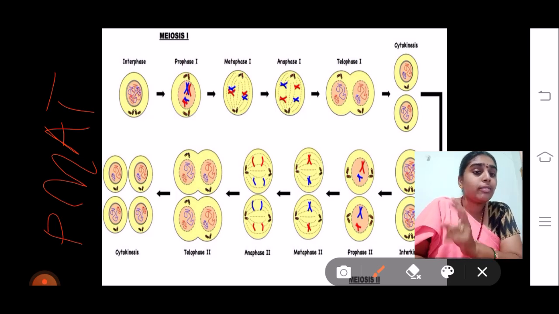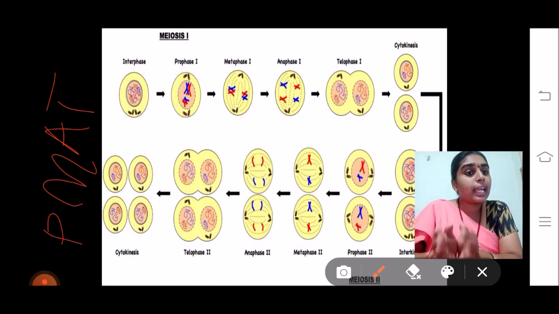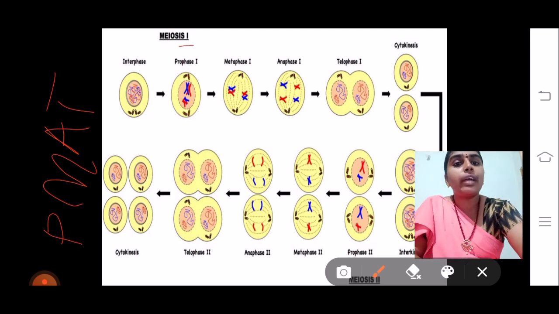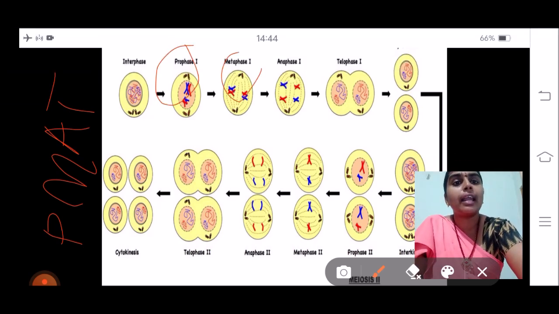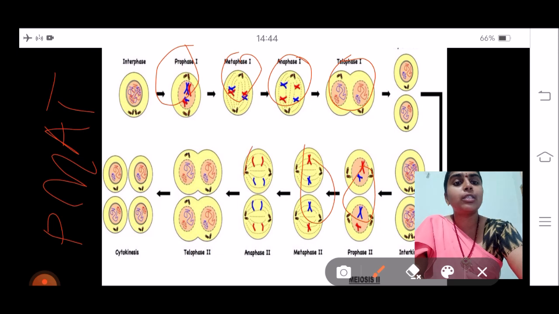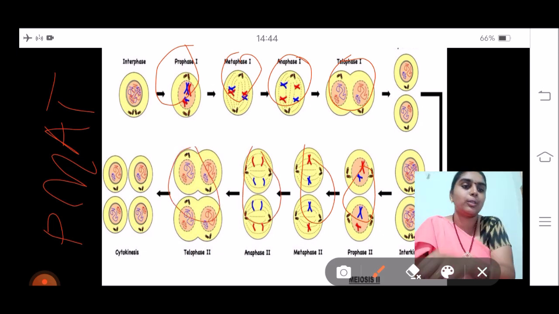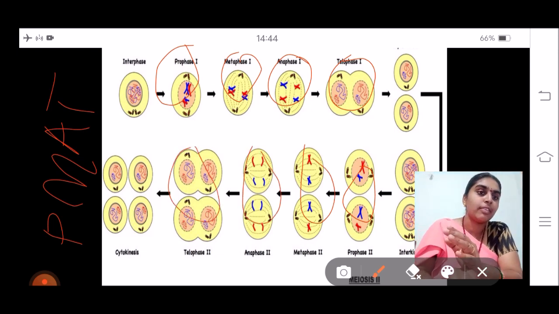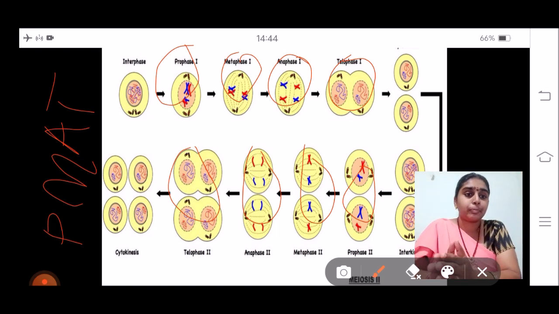In meiosis 1 we see prophase 1, metaphase 1, anaphase 1, and telophase 1. Similarly, in meiosis 2 we see prophase 2, metaphase 2, anaphase 2, and telophase 2. So PMAT is the formula where we see all these divisions in a series.